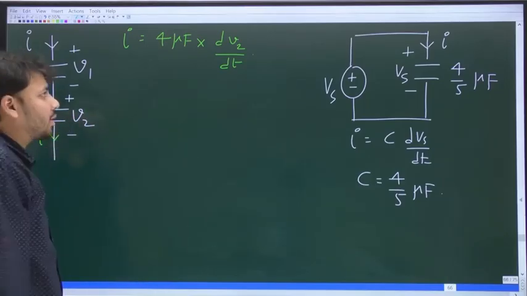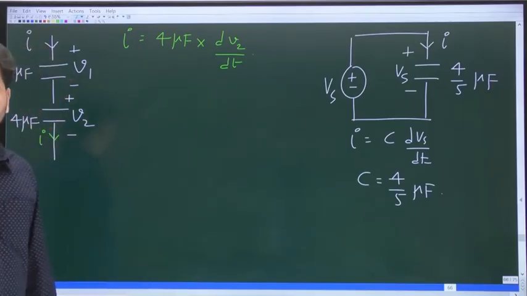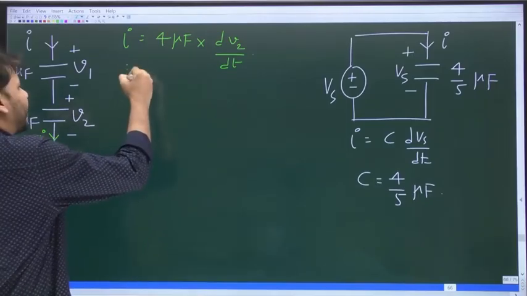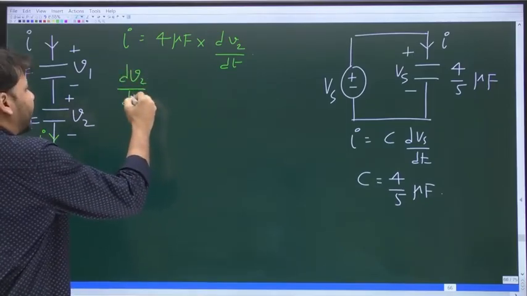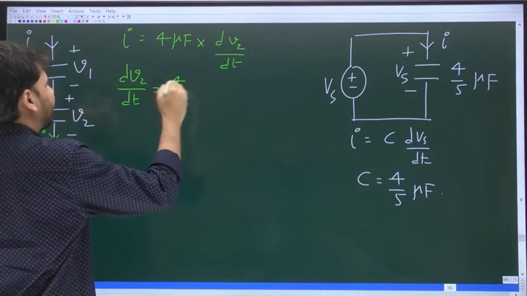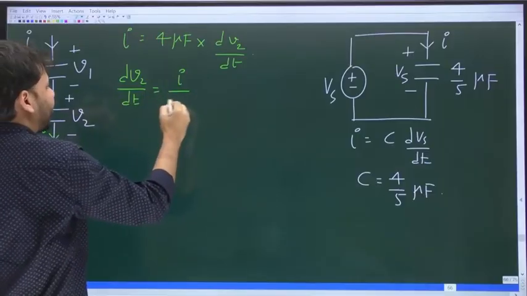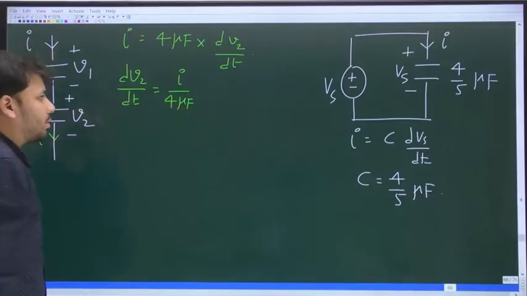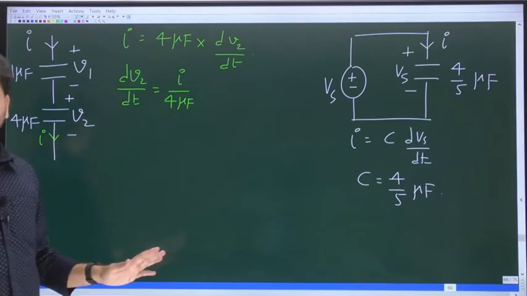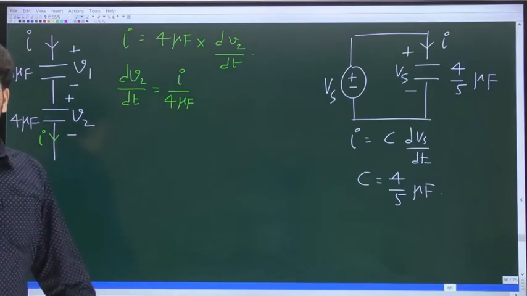So I is 4 microfarad into dV2 by dt. So from here, dV2 by dt is I divided by 4 microfarad. Is it clear up to this point? Nothing new. dV2 by dt is I divided by 4 microfarad.